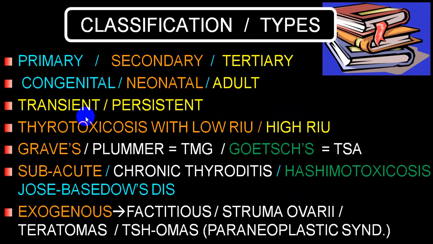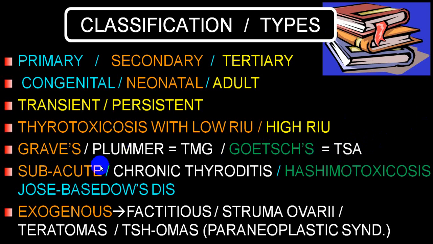There are other names utilized depending upon the goiter and etiology. We call it Graves' disease, also called Basedow disease. Then Plummer is for toxic multinodular goiter, and a solitary nodule or solitary adenoma having thyrotoxicosis is called Goitis disease.